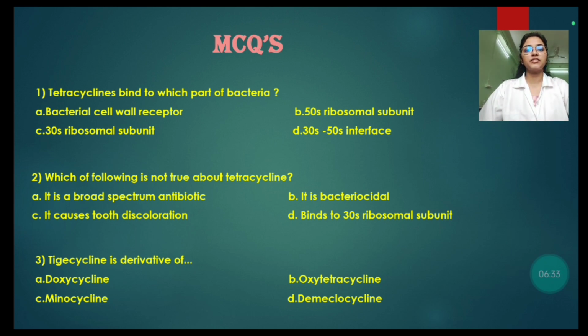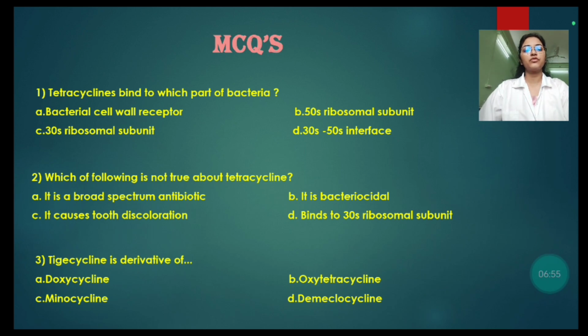First MCQ: tetracycline binds to which part of bacteria? A. Bacterial cell wall receptor. B. 50S ribosomal subunit. C. 30S ribosomal subunit. D. 30S 50S interference. We see in the mechanism of action of tetracyclines that tetracycline binds to A site of 30S ribosomal subunit. So our answer is C, 30S ribosomal subunit.